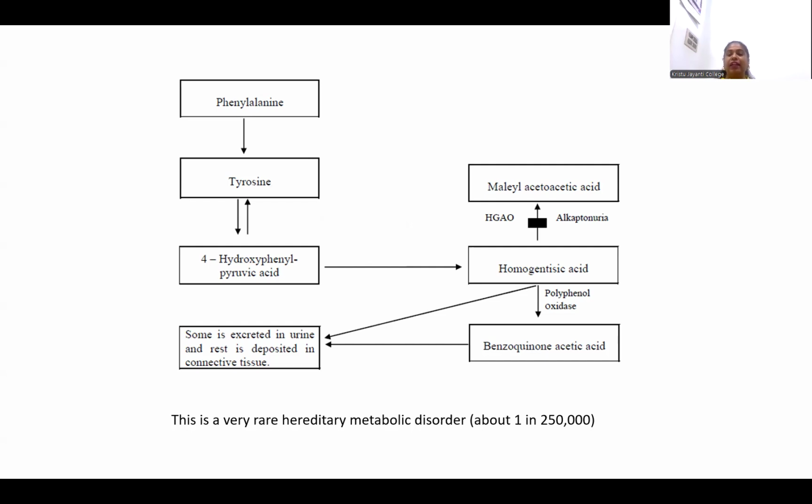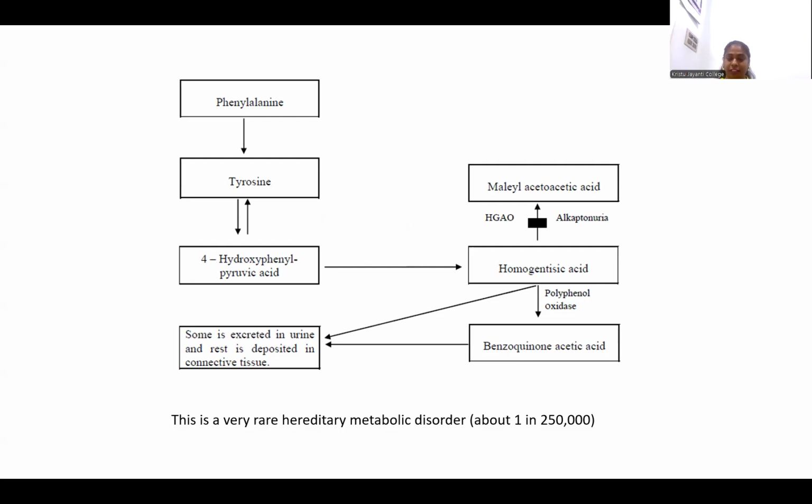Homogentisic acid later has to get converted to maleylacetoacetic acid, and this happens because of the gene known as HGD. Failure in this gene, meaning a mutation in this gene, makes the gene ineffective, and thereby maleylacetoacetic acid is not produced. On the other hand, there is accumulation of homogentisic acid, and this condition is called alkaptonuria.